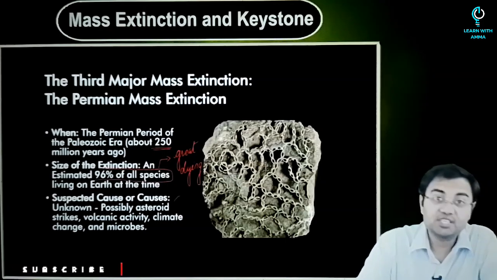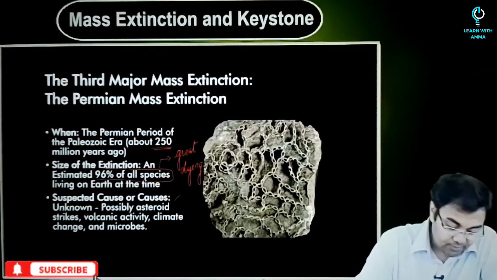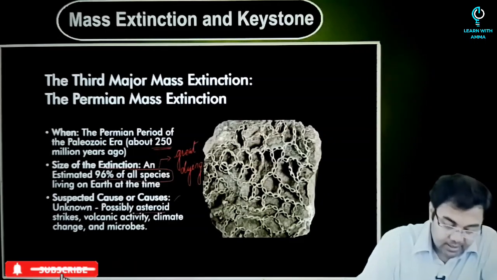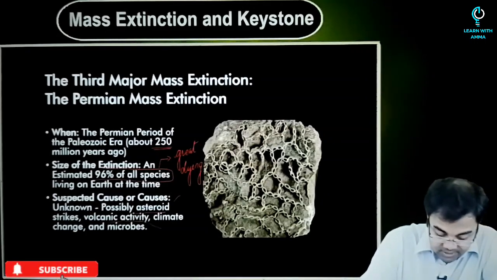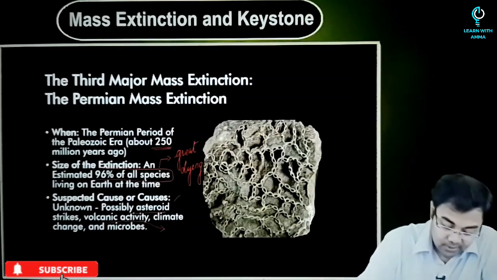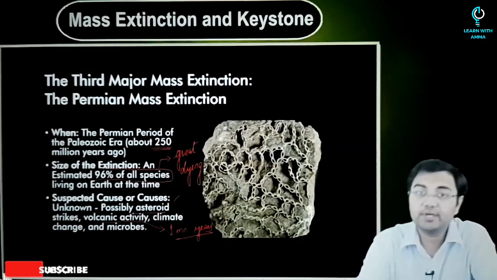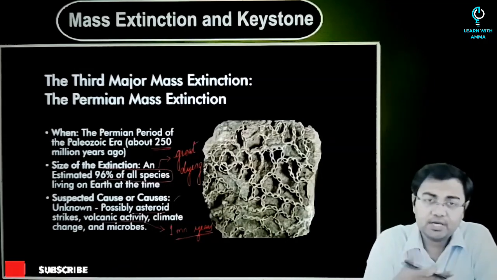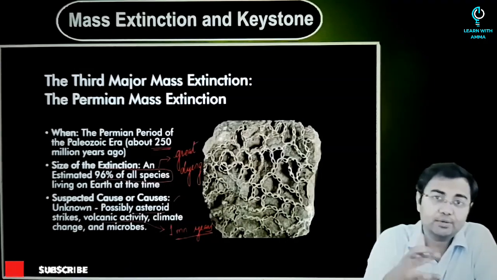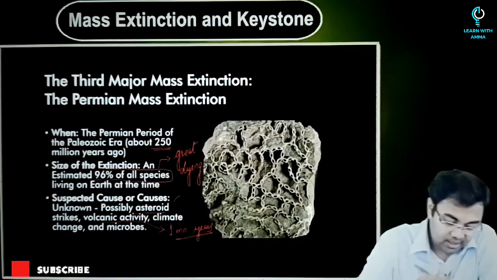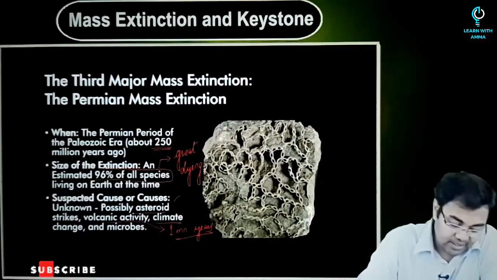So when we talk about the suspected causes, it could have been a possible asteroid strike, volcanic activity. Now, this volcanic activity that we are talking about perhaps continued for approximately 1 million years. And because it continued for such a long period of time, the oxygen supply was cut off, a lot of acid rain started to happen, and at the same time, we also say that climate change might have happened.